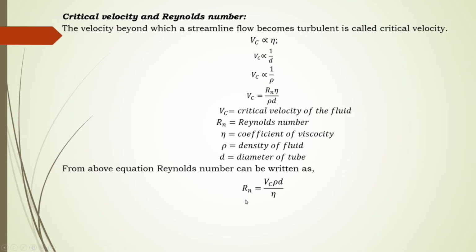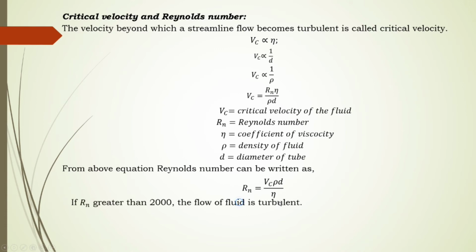We are going to get Rn is equal to Vc into rho into d upon eta, and hence using this one we can obtain the Reynolds number value.